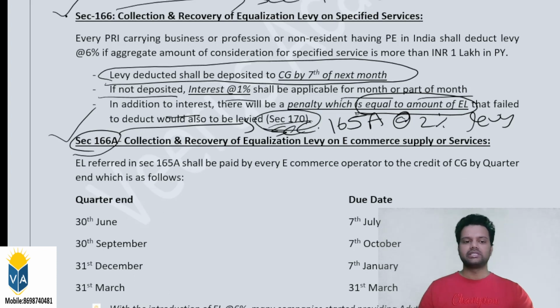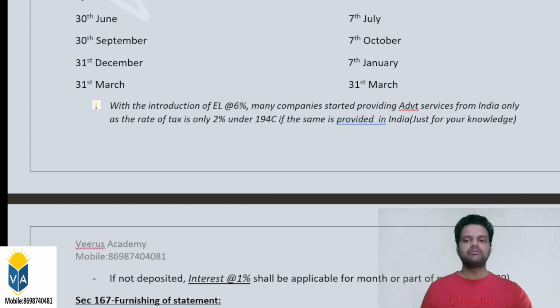Now I am moving on to Section 166A. Similar provisions have been inserted for e-commerce operators also. But they have given quarterly timelines for the payment. It is not a monthly payment, it's a quarterly payment for e-commerce operators. So the EL referred to in Section 165 shall be paid by every e-commerce operator to the credit of the central government by quarter end, which is as follows.